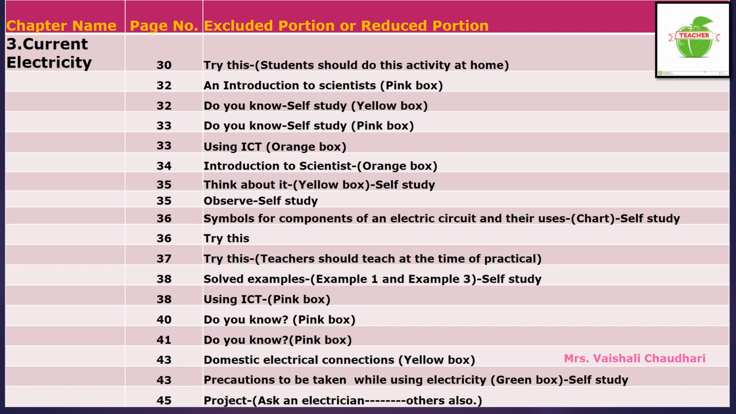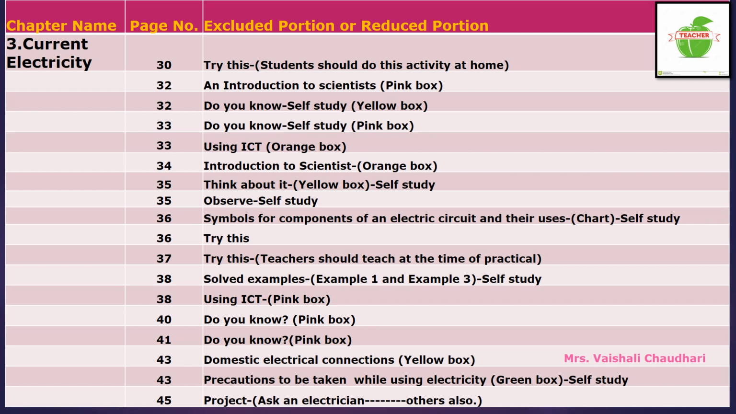Now on page number 32, an introduction to scientists, that is a pink colored box is given. That part is excluded from your syllabus. But for your knowledge purpose, this introduction of scientists you can read at least one time, children. Now on page number 32, do you know, there are some conversions, a yellow colored box. That part is for your self-study.